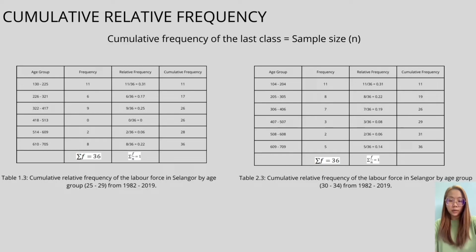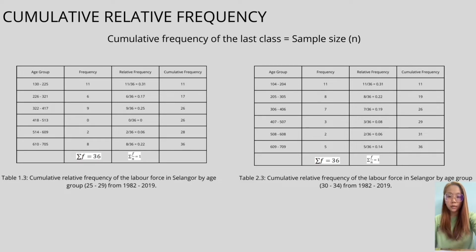Furthermore, these two tables show the cumulative frequency distributions. The formula is that the cumulative frequency of the last class is equal to the sample size. For example, the cumulative frequency of the second class in the table for age group 25 to 29 is 17. This comes from the frequency of the first class, which is 11, plus the frequency of the second class, which is 6. Then we get 17. The following ones use the same formula.